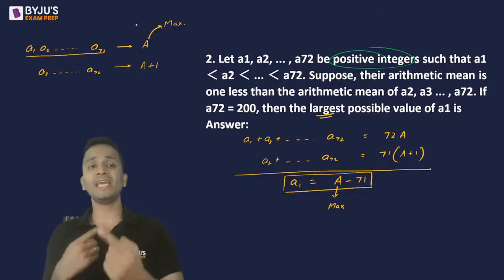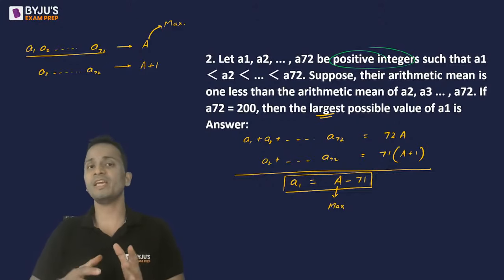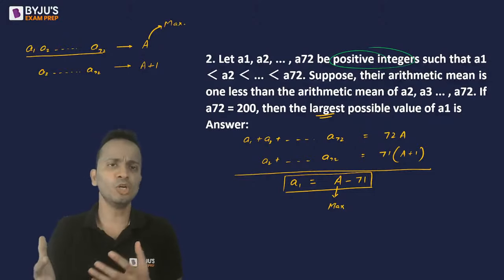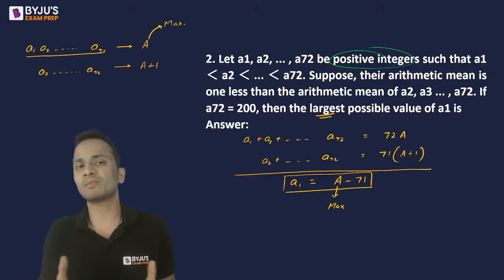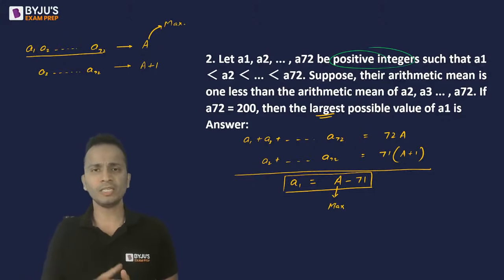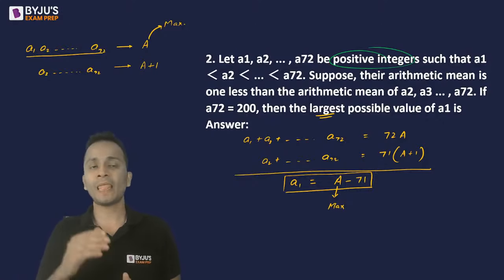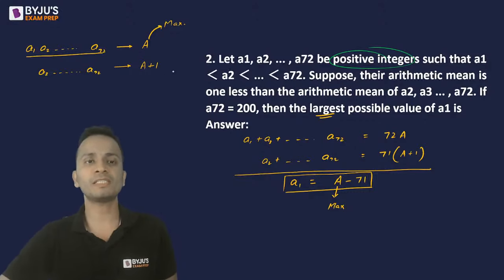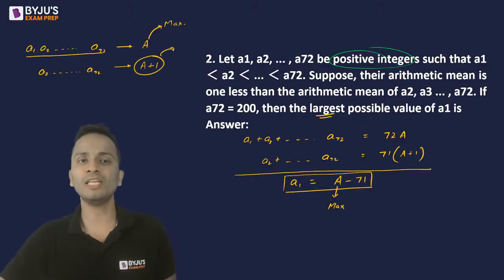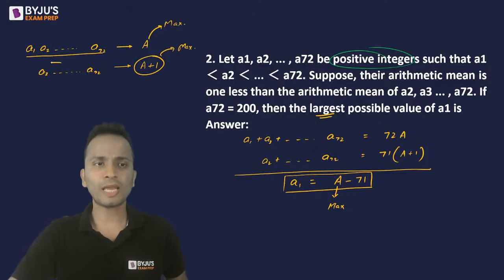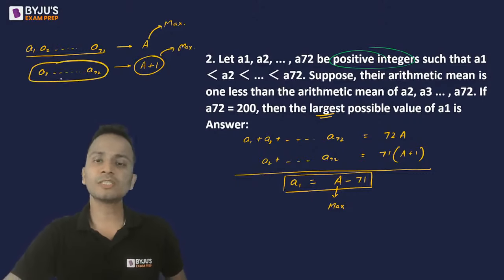So now if A is having the maximum value, so I can say that it will also be the maximum value of A plus 1, right? So to maximize A1, I'll have to maximize A. And to maximize A, that means I will be maximizing this value as well. All right. Now, look at these terms, these 71 terms.